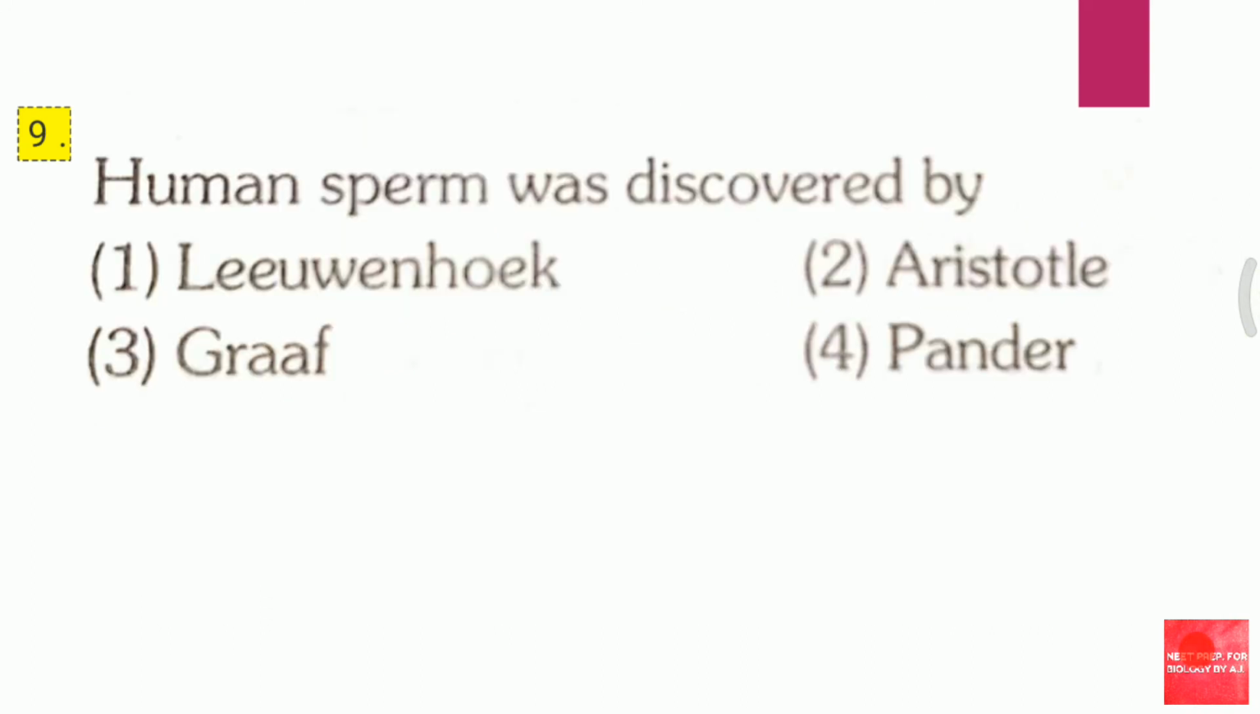Question 9. Human sperm was discovered by first Leeuwenhoek, second Aristotle, third Graaf, fourth Pander. Human sperm was discovered by. The answer for this question is first, that is Leeuwenhoek.